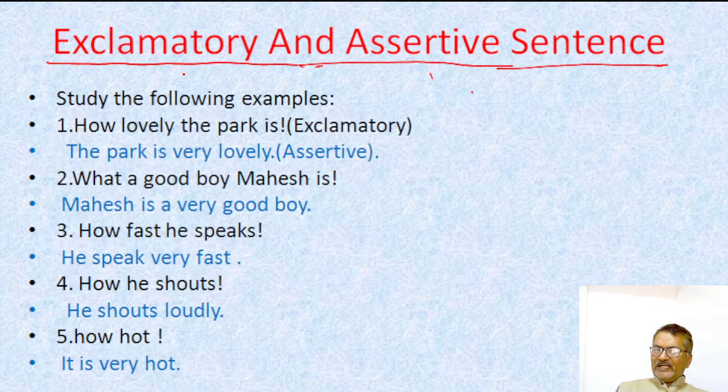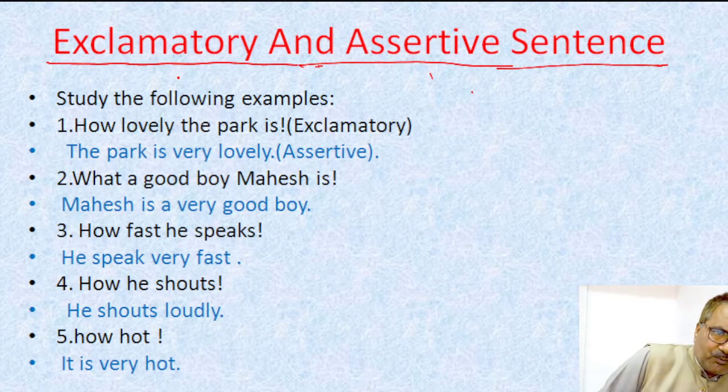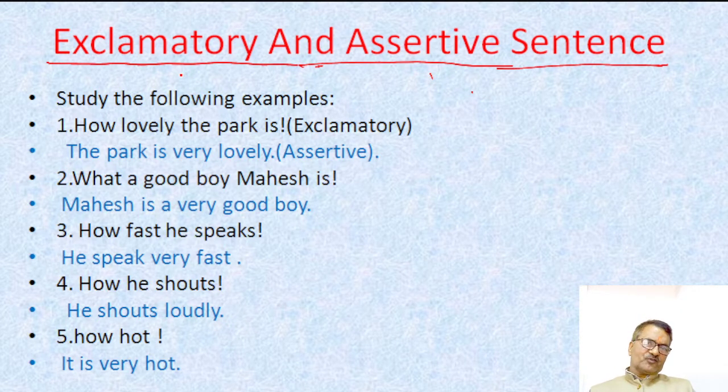As I told you, the sentence which expresses both positive and negative sense is called an assertive sentence. Now, my dear student, we have to change exclamatory into assertive. For example, how lovely the park is.